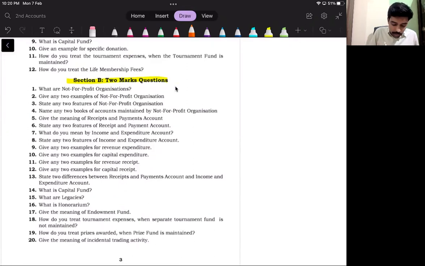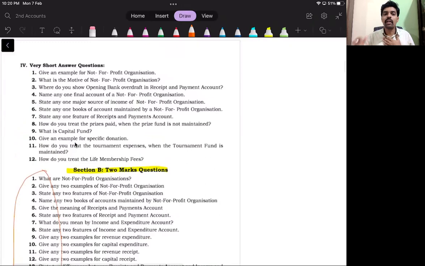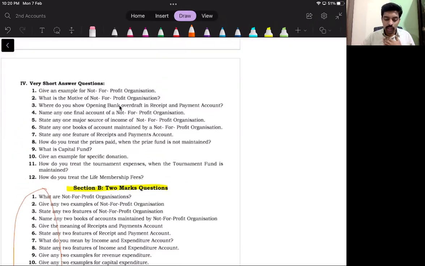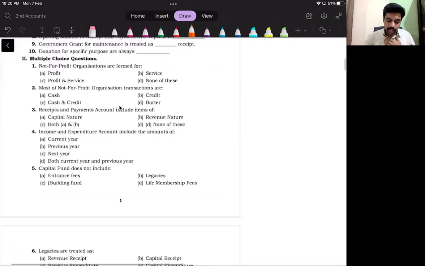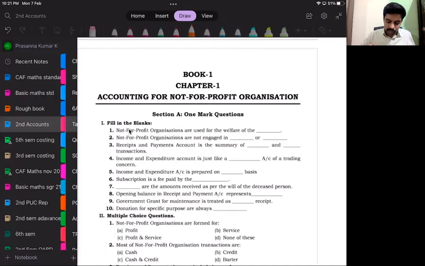My suggestion is, first you study all these 2 marker questions thoroughly. If you learn all the 2 marker questions properly, trust me, you can attend all these questions: all 1 markers, MCQs, fill in the blanks, and true or false questions. These questions will be extracted from 2 marker questions. So my suggestion is, in each and every chapter, first study 2 markers, then come back to all 1 marker questions. This is my suggestion.